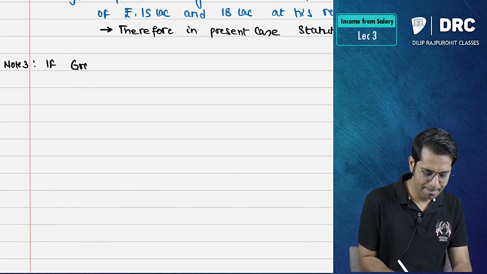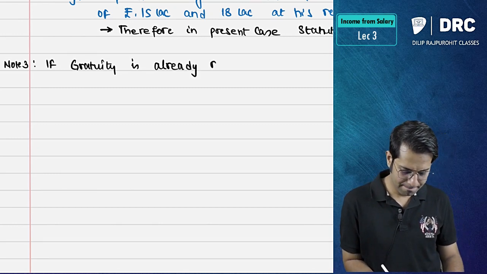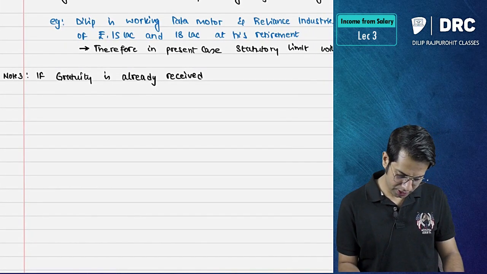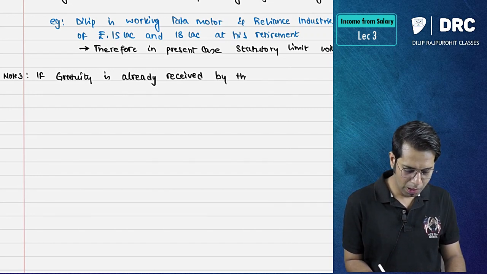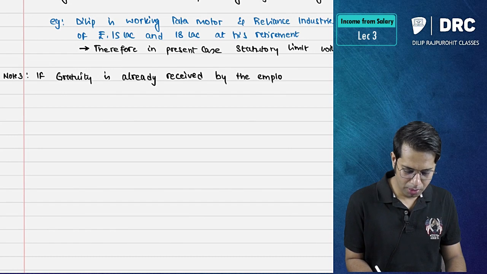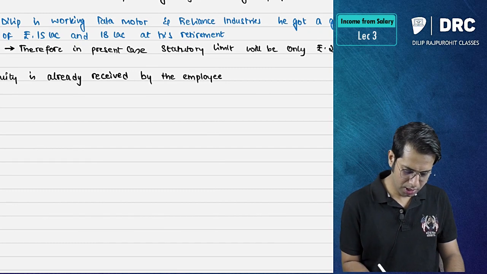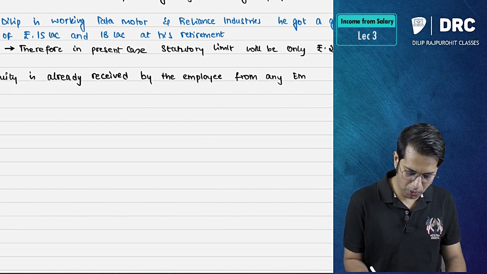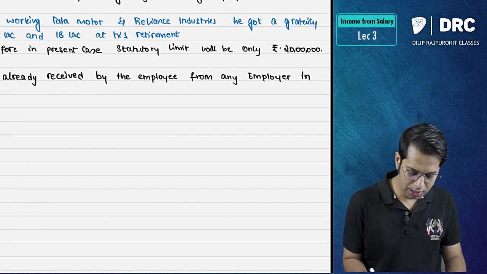If gratuity is already received by the employee from any employer in earlier years,